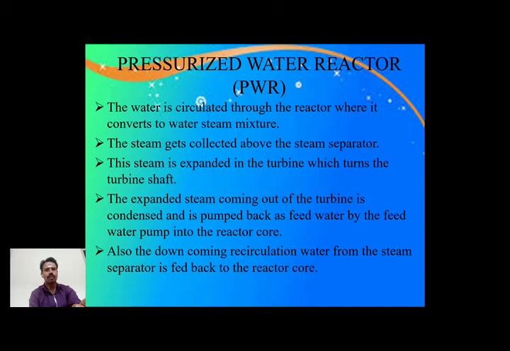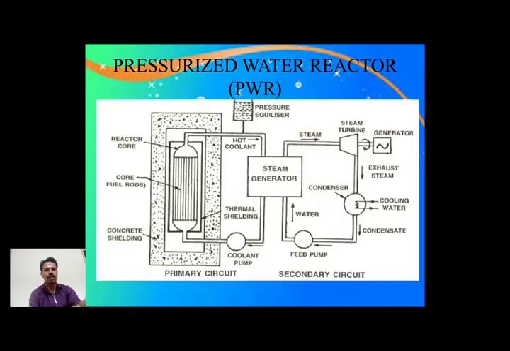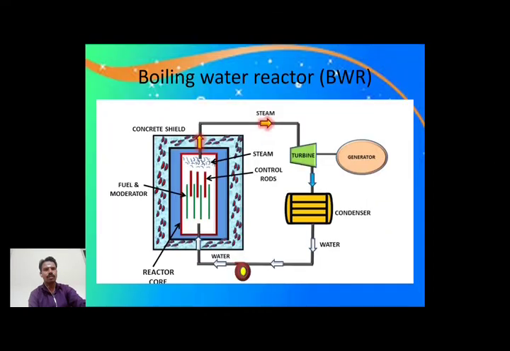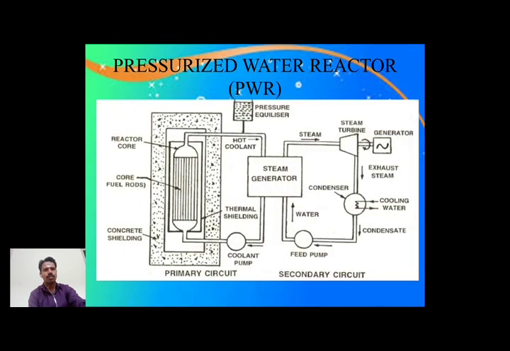It has two circuits. We already discussed that it is a pressurized water reactor. One is the primary circuit, another one is the secondary circuit. You can draw the primary circuit. What are the components?